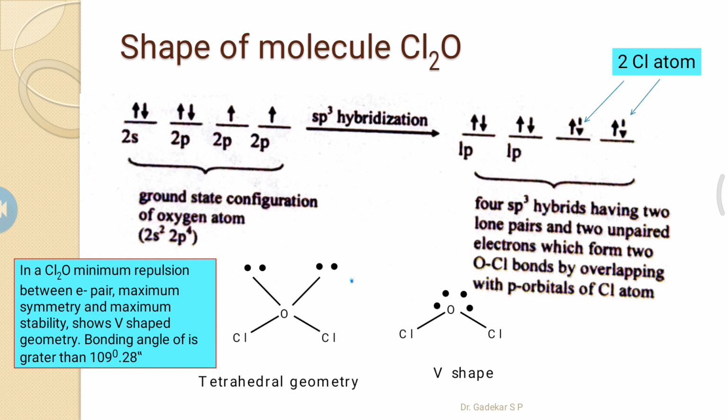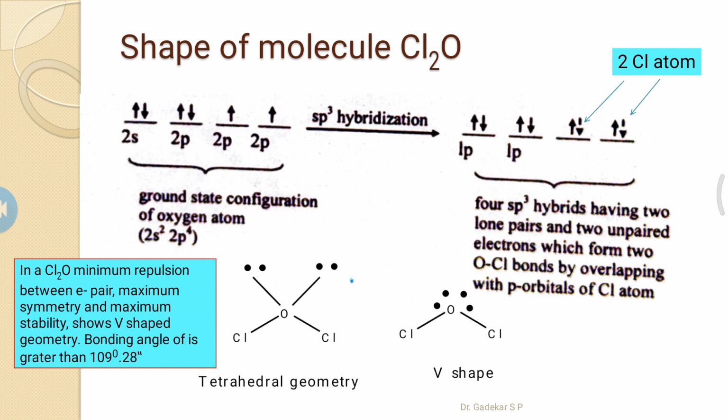4 sp3 hybrid orbitals having two lone pairs of electrons, which are not involved in bonding. There are two lone pairs and two unpaired electrons. These unpaired electrons form chlorine-oxygen bonds by overlapping with p orbitals of the chlorine atom, to form a tetrahedral geometry. So in this figure, tetrahedral geometry forms.